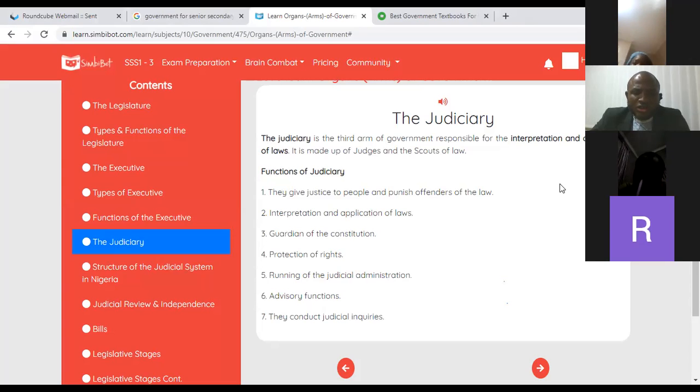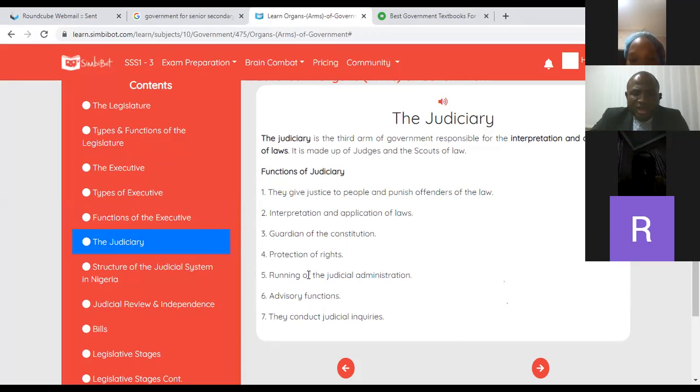So the functions of the judiciary now. We have the functions of the judiciary as follows. One, they give justice to people and punish offenders of law. Number two, they interpret and apply the laws. Number three, they are the guardians of the Constitution. Number four, they are the protectors of the fundamental human rights.